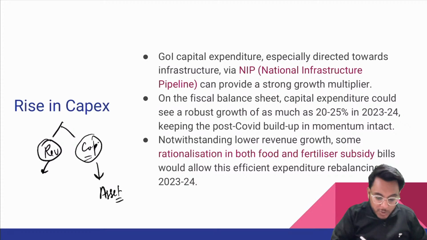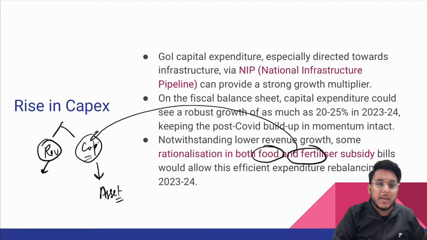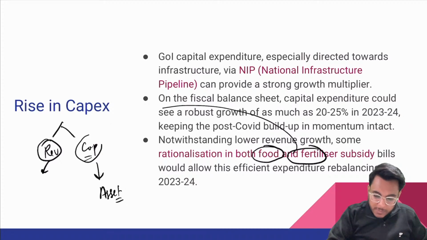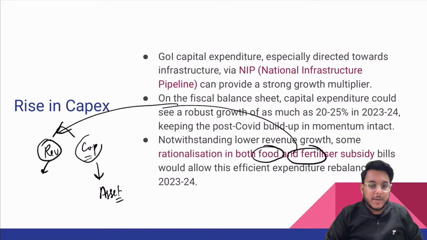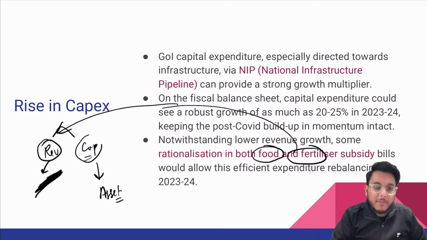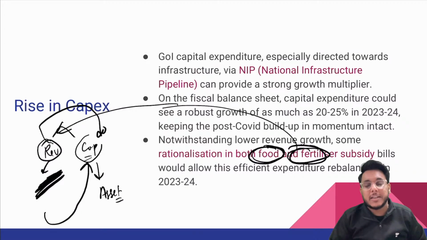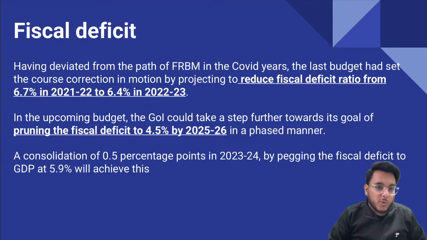So that expenditure is revenue expenditure. Now, guys, in the revenue expenditure, the expenditure that we are doing on food subsidy and fertilizer subsidy also comes. Okay, so this kind of expenditure also comes in revenue. Now we need to reduce the revenue expenditure and increase capital expenditure, so divert expenditure from here to here. Rationalization in food and fertilizer subsidies needs to be done, where we spend a lot of money.